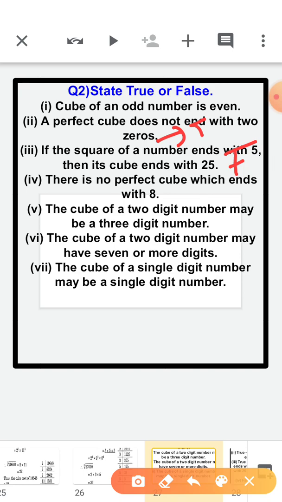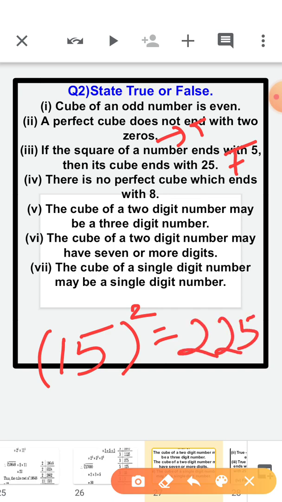Okay, so in this third part, let's take an example. I am taking 15 squared. You will get 225. If the square of a number ends with 5, so if I take 15 and find its square, it ends with 5.